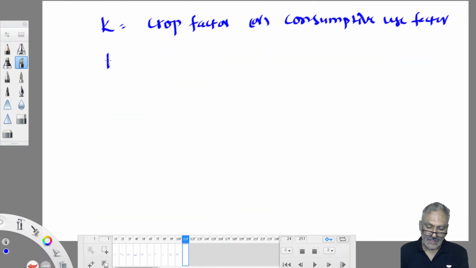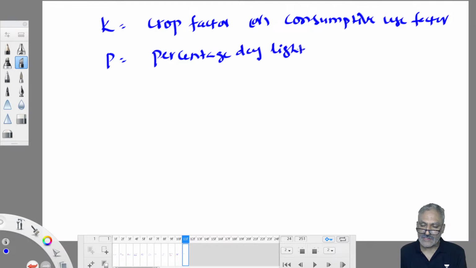P is known as the percentage of daylight hours in a month, because it calculates monthly evaporation and transpiration. So how many hours of daylight are there? During daylight only transpiration occurs, isn't it? It happens only in the daytime. This number of daylight hours changes from month to month. Normally in summer we have more daytime and less night time. In winter we have more night time and less daytime.